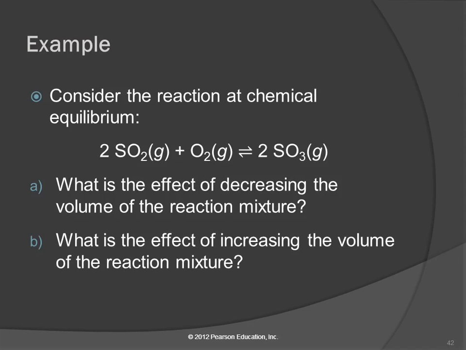Because the pressure went up, it wants to make the pressure go down. How many particles on the left side? 3. There's 2 of these and 1 of those. On the right side, there's only 2 particles. So it will shift to the right, to offset or counteract the effect of decreasing the volume.